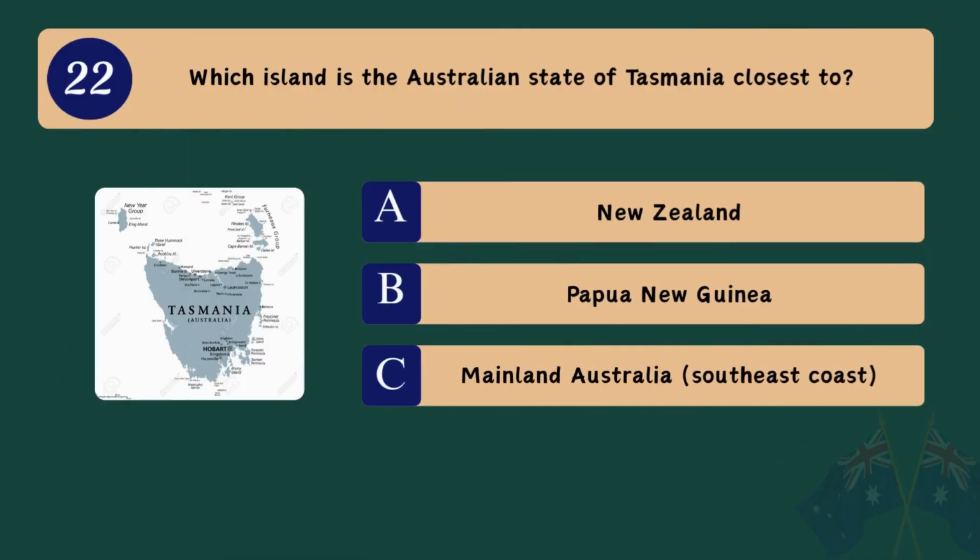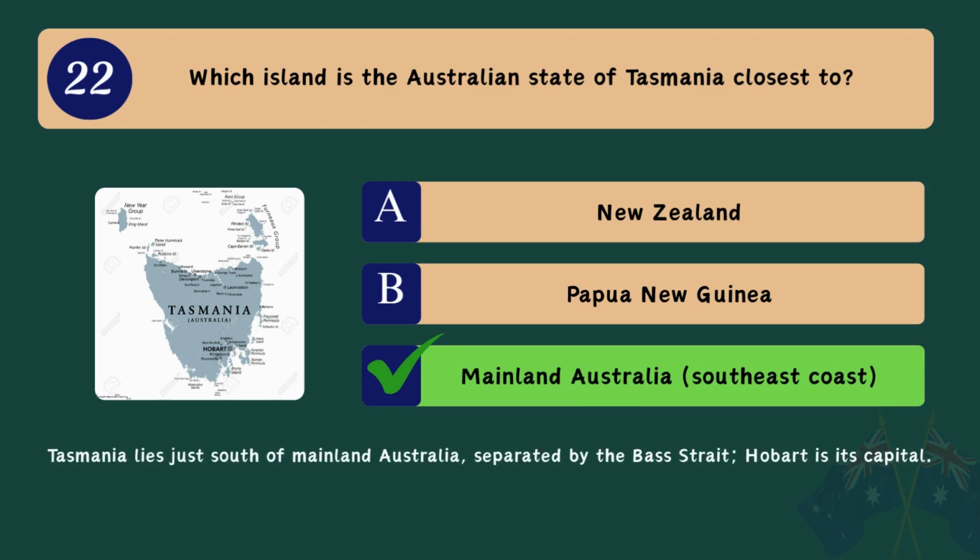Question 22. Which island is the Australian state of Tasmania closest to? A. New Zealand. B. Papua New Guinea. C. Mainland Australia, southeast coast. Correct answer. C. Mainland Australia, southeast coast. Tasmania lies just south of mainland Australia, separated by the Bass Strait. Hobart is its capital.